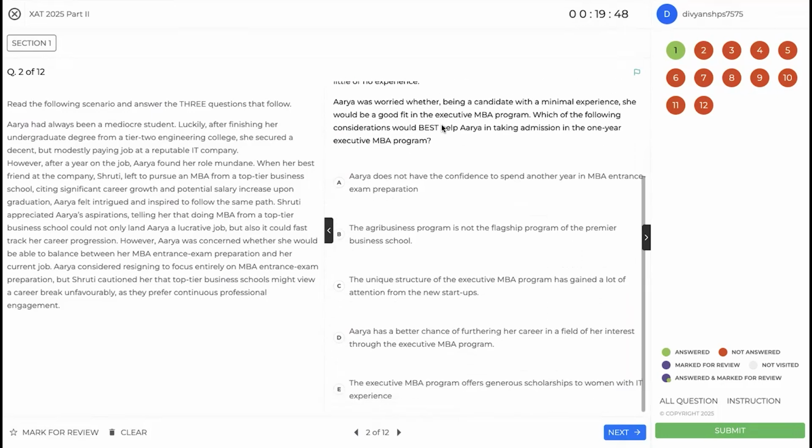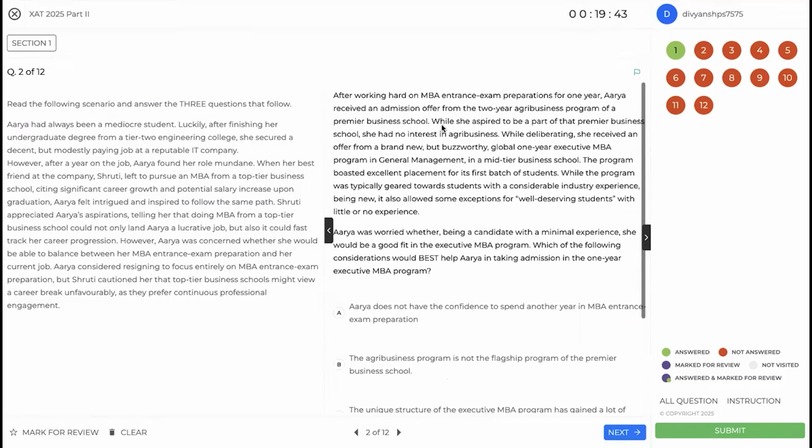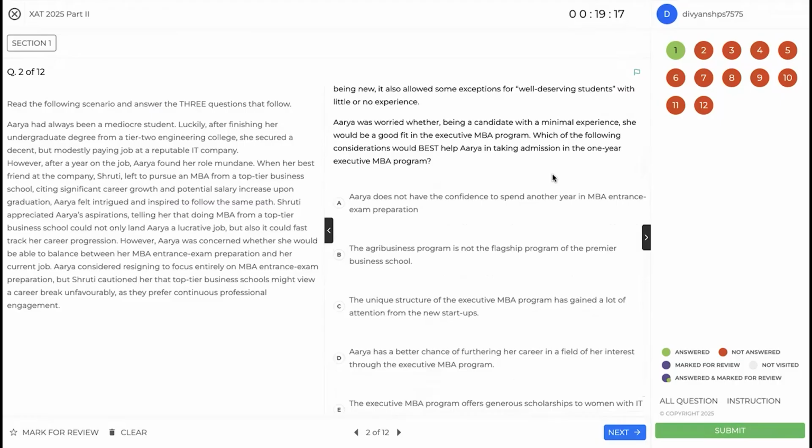What we really want to achieve here is that this executive MBA program, while she has less work experience, should be something that furthers her career interest, and basically make it better than this agribusiness program. The agribusiness program is going to give her the credentials of a premier business school, but it is not going to be in the field that she's interested in. So let's look at this. The interested field is what we are going to be more focused on.